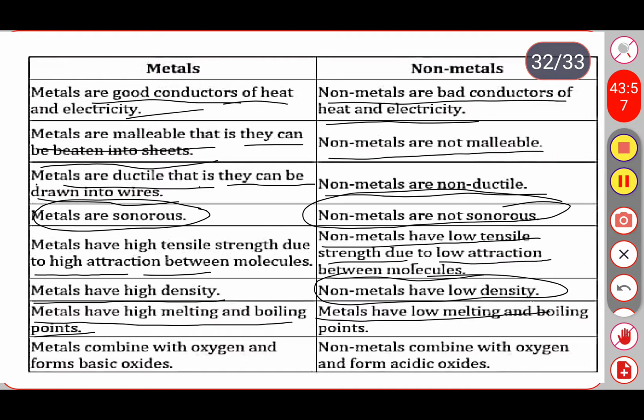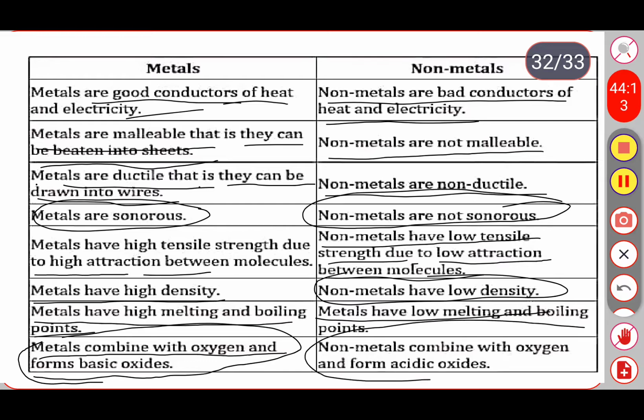Later we will discuss the chemical properties of both metals and non-metals. Non-metals combine with oxygen to form acidic oxides. When metals combine with oxygen, it produces basic oxides. When non-metals combine with oxygen, it produces acidic oxides. So this is the main difference between the metals and non-metals.